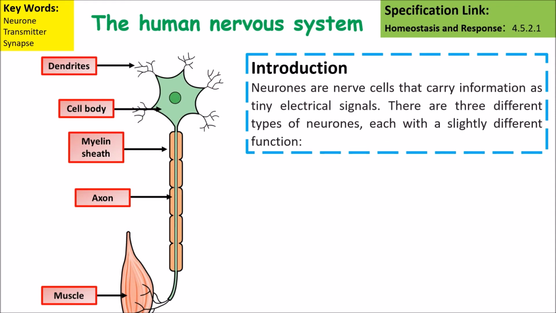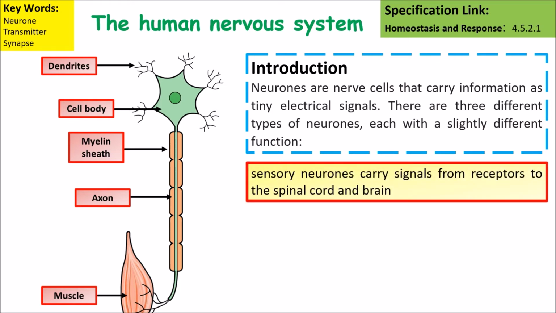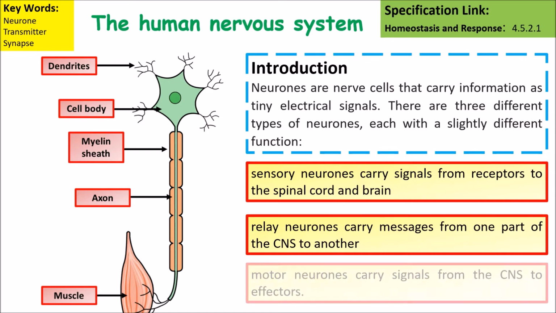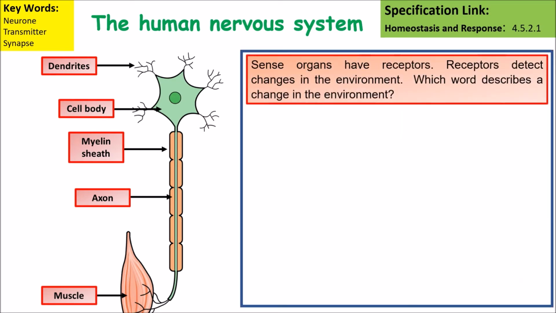Neurons are nerve cells that carry information around the body using electrical signals. Sensory neurons carry signals from receptors to the spinal cord and brain. Relay neurons carry messages from one part of the central nervous system to another, and motor neurons carry signals from the central nervous system to effectors. Sense organs have receptors. Receptors detect changes in the environment. A word that describes this change is stimulus.